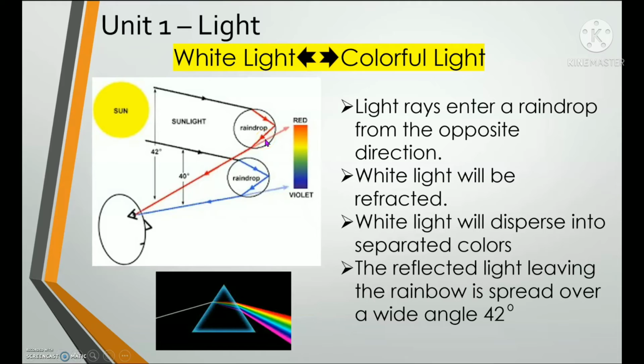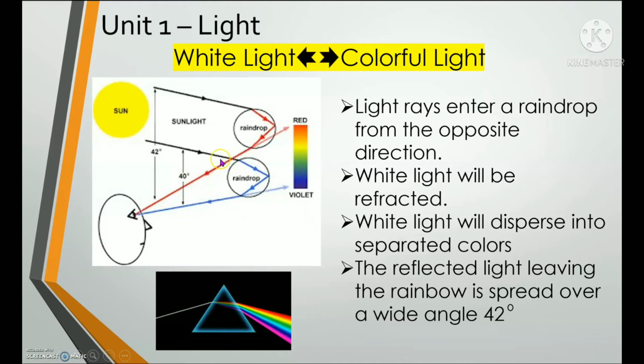Okay, so the fourth bullet, let's read together. The reflected light leaving the rainbow is spread over a wide angle, which is 42 degrees. Very good. So the reflected light is spread in a wide angle, which is 42 degrees.